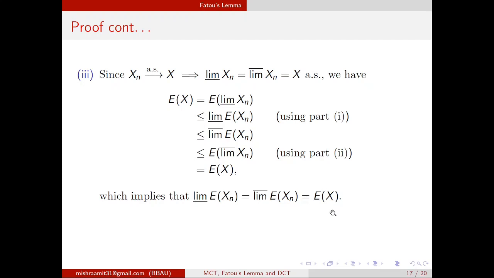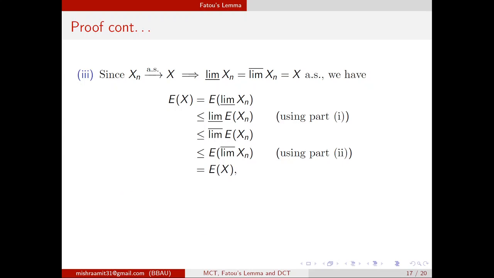That means limit inferior of a sequence, limit superior of that sequence, and this number, all these three are the same. That means the limit exists, and the limit of expected xn is nothing but expected x. So this was part 3 of Fatou's lemma.